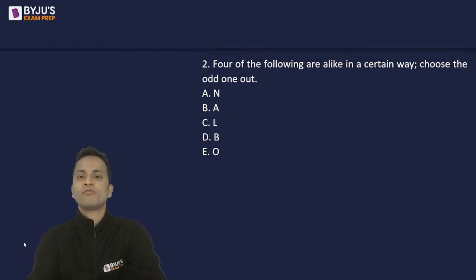Choose the odd one out. Four of the following are alike in a certain way. You will have to choose the odd one out.